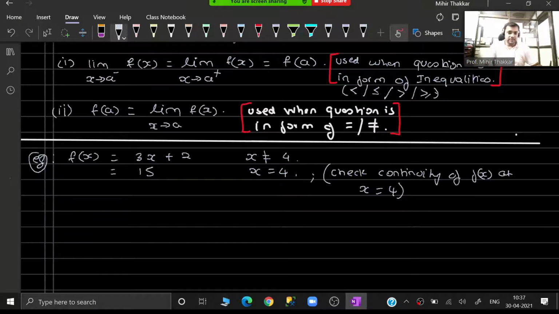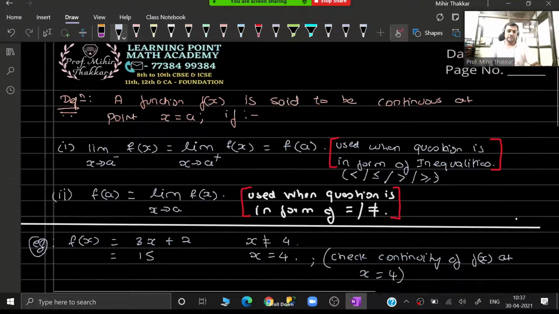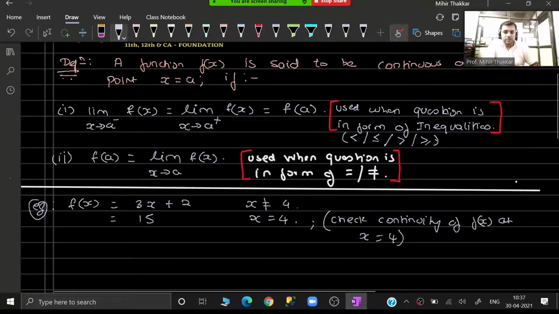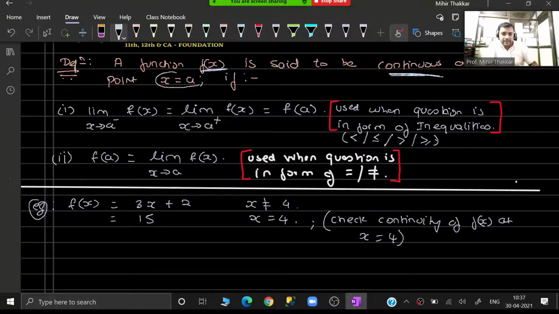So friends, let us go through the definition once again. The definition is telling me the function f(x) is continuous at point x equal to a if the two conditions hold. Looking at this, I have to decide whether the first formula or the second formula is applicable in this sum.